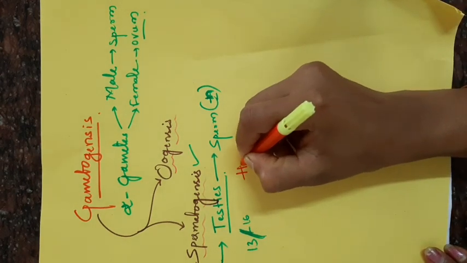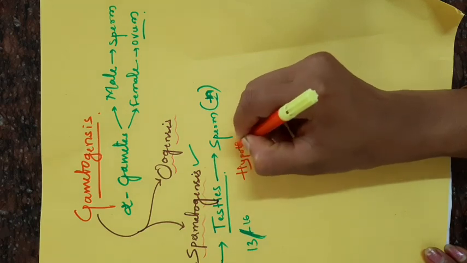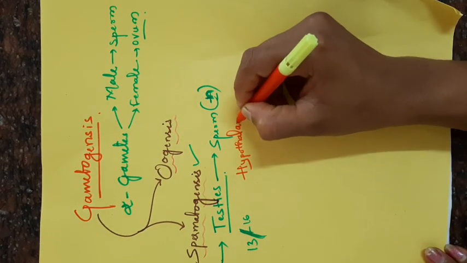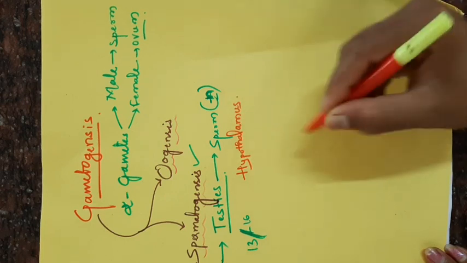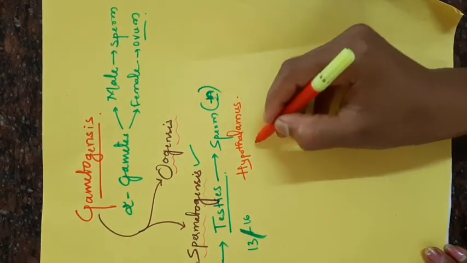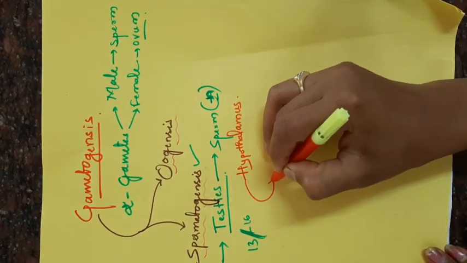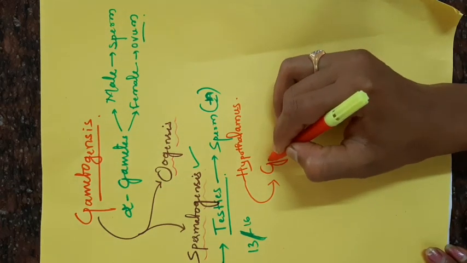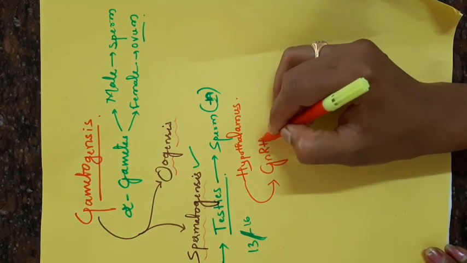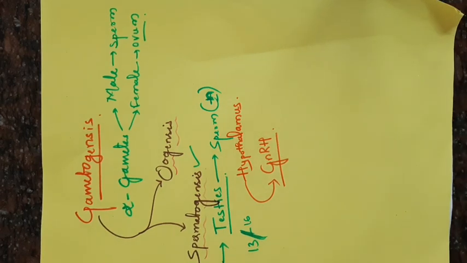Concentrate here. From the hypothalamus, a certain hormone is released, that is called gonadotropin releasing hormone. GnRH is released by the hypothalamus during the puberty stage.